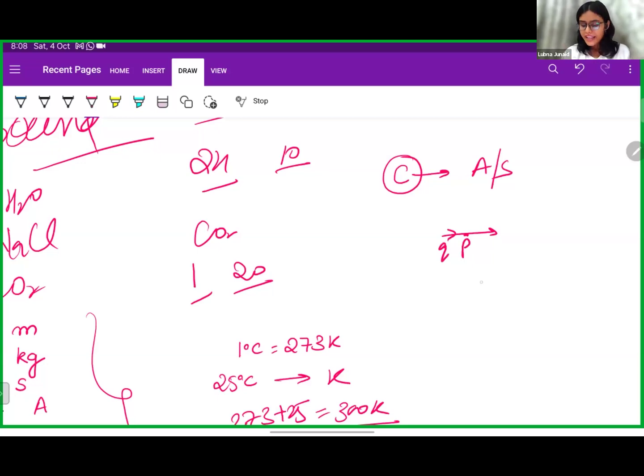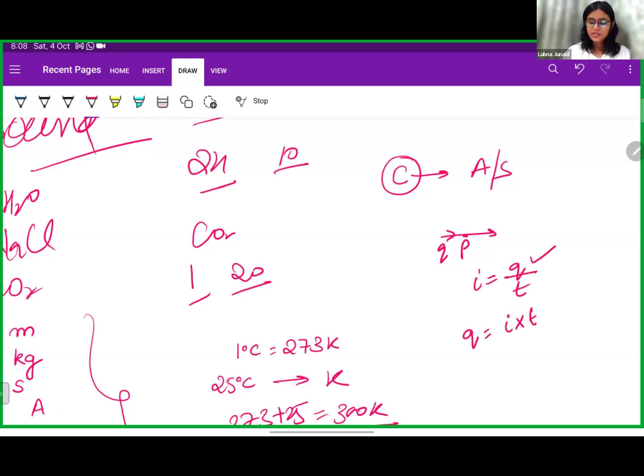So I can say current I is charge passing per second. And I have to see the unit of Q. The unit of Q will be I multiplied by T, like current multiplied by time. And what is the unit for current?